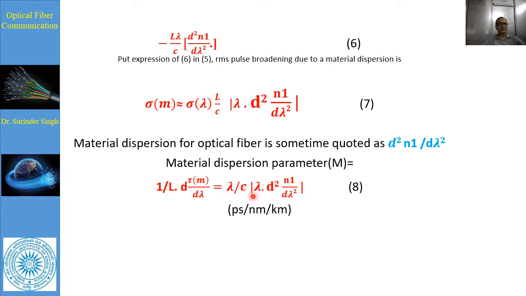So lambda upon C, lambda d squared n upon d lambda squared, in picosecond per nanometer per kilometer, is obtained.